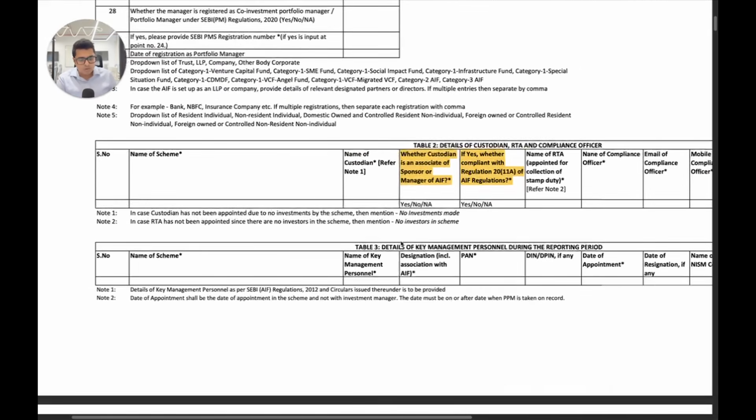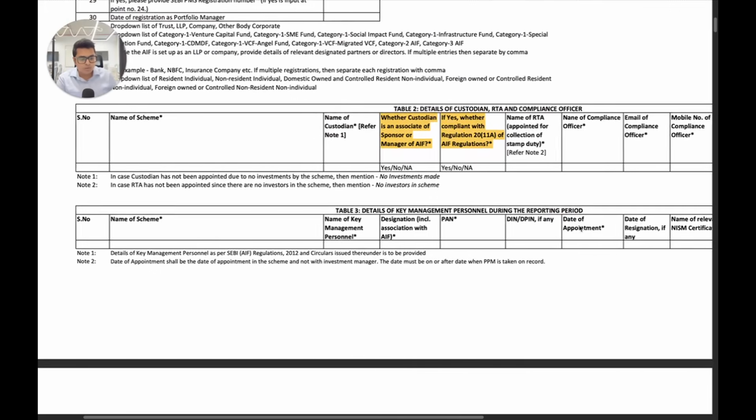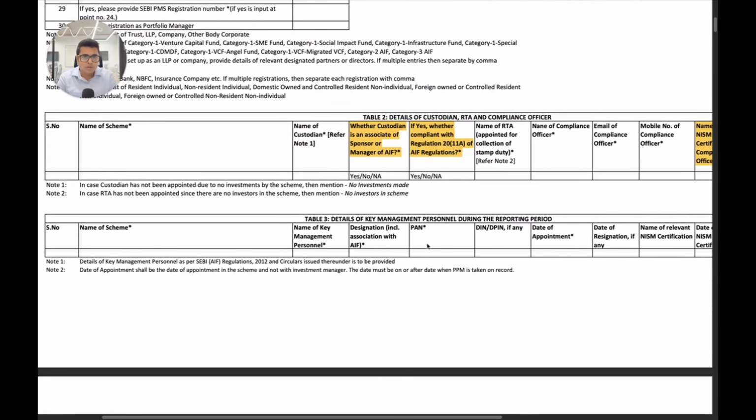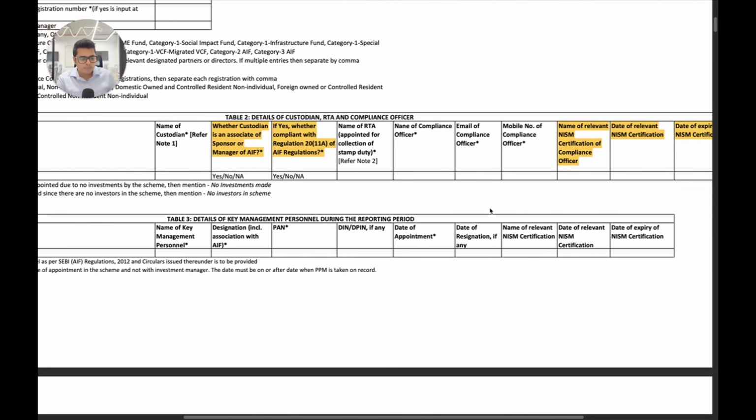Now we have the rest of the details being the same. The KMP details are now moved to the annual format. You don't have to give on a quarterly basis who the KMP are. I think that's a good change, because it's not very often that on a quarterly basis the key management personnel of the fund will change, and they can tell these details on an annual basis. That ideally should suffice. The NISM details for the KMP also are the new thing that have been added in the annual reporting format.